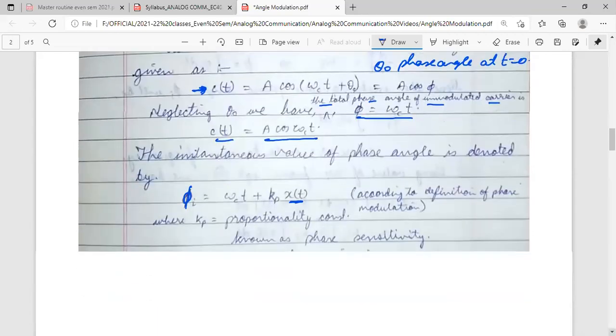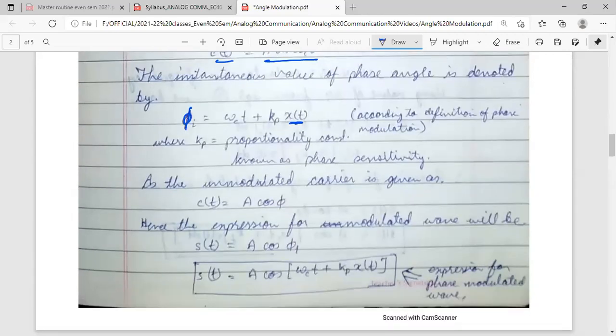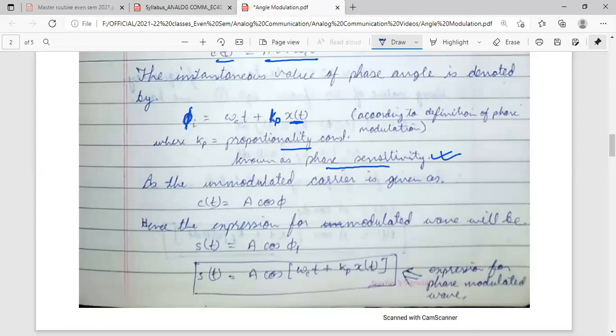Here x(t) is time varying, and the component is proportional to that value, where Kp is the proportionality constant or phase sensitivity. It will tell how much the phase will change.